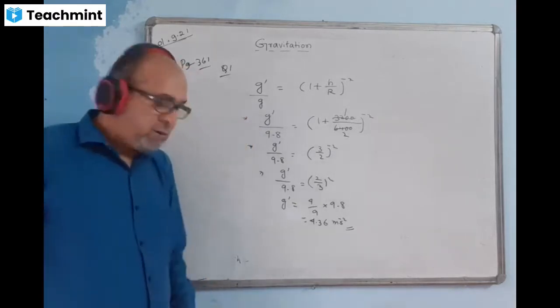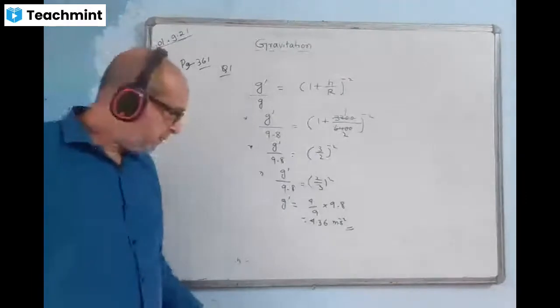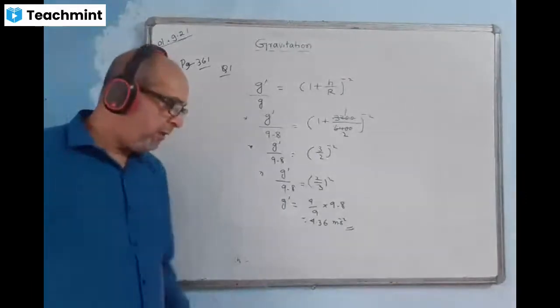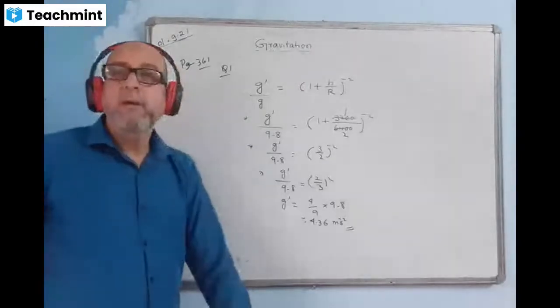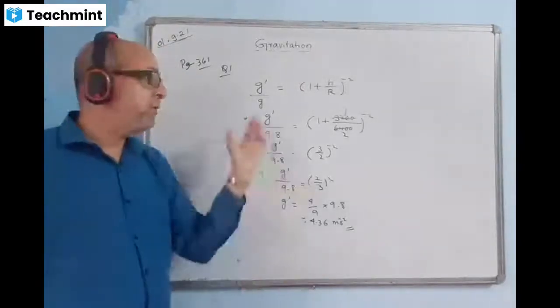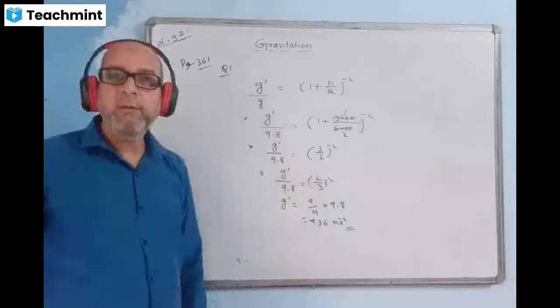Okay, these many questions you try today, and if you cannot do them, then I will do it tomorrow. And by chance, suppose I give 1 or 2 extra questions apart from whatever is given in the book.